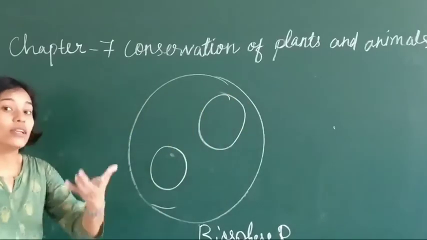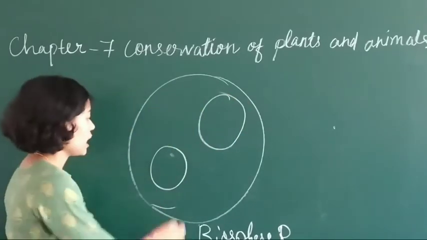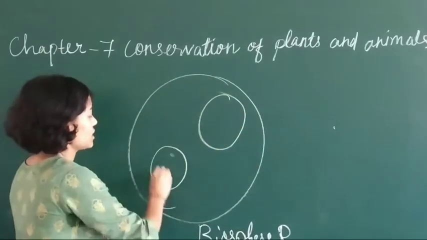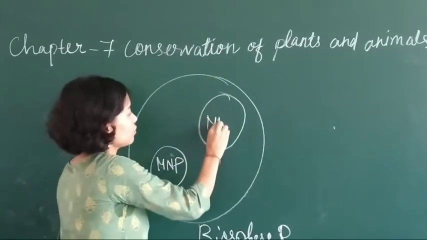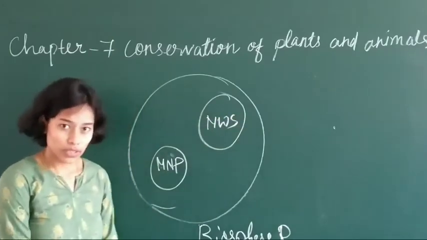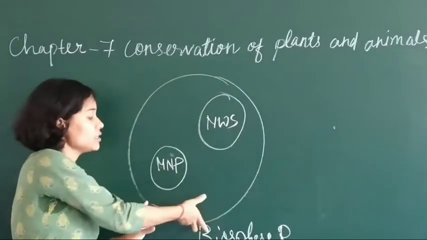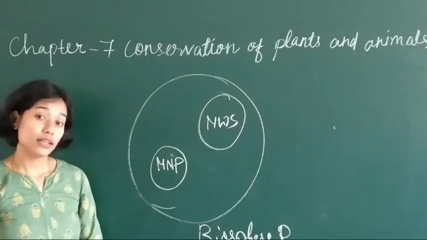So Manas is one example. What happened here in this biosphere reserve? Manas National Park is located along with Manas wildlife sanctuary also. Both are together in this biosphere reserve.